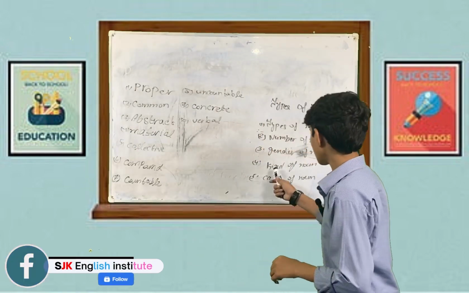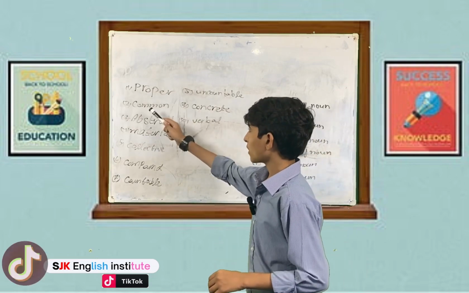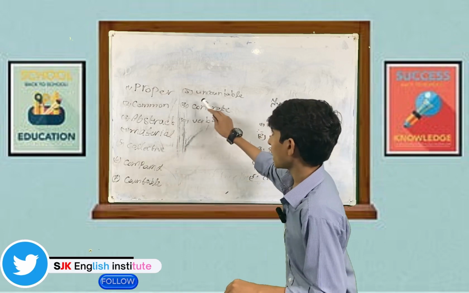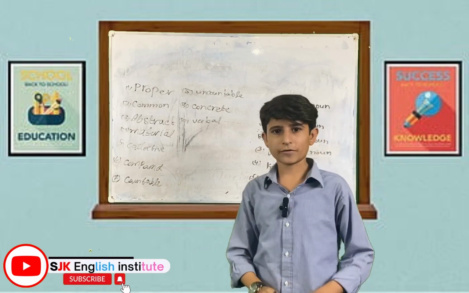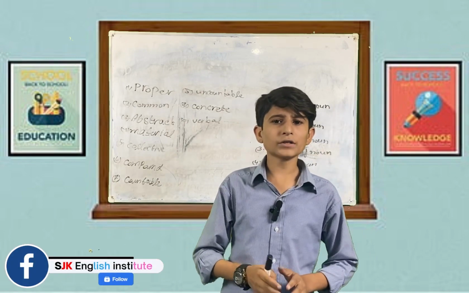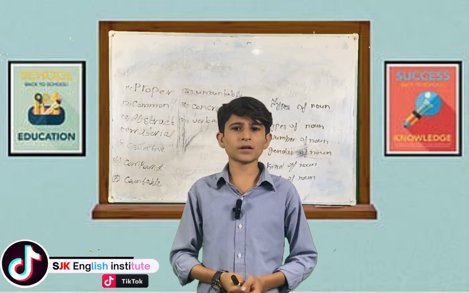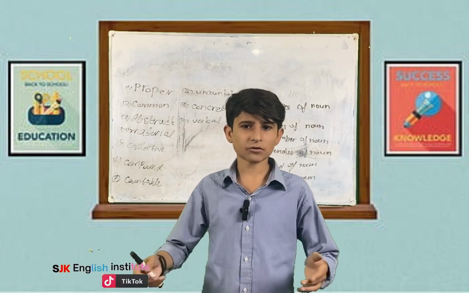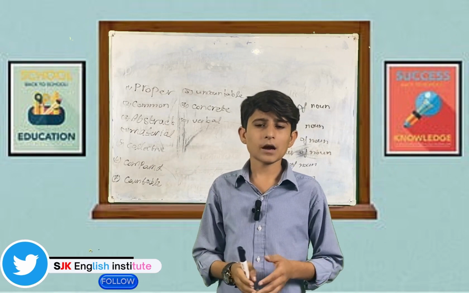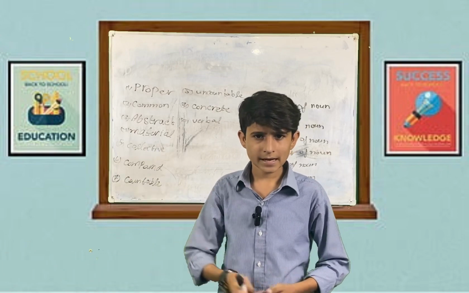After this, we have kind of noun. Kind of noun has 10 types: proper, common, abstract, material, collective, compound, countable, uncountable, concrete, and verbal. First of all, I will explain proper noun. Proper nouns refer to a specific person, place, thing, etc., for example, Quaid-e-Azam, Allama Iqbal, etc. After this, common noun. A common noun refers to an unspecific person, place, thing, etc., for example, boy, chair, tables, etc.